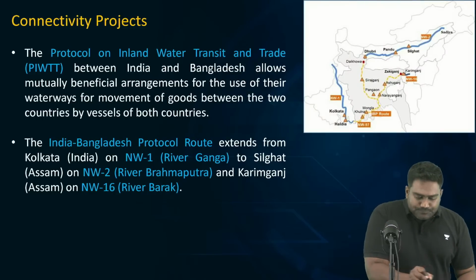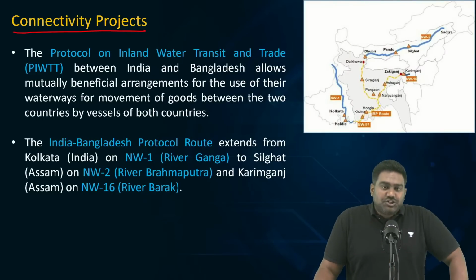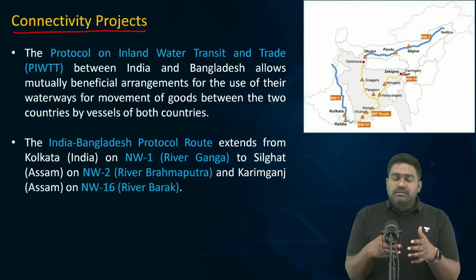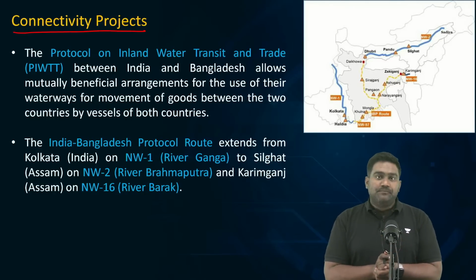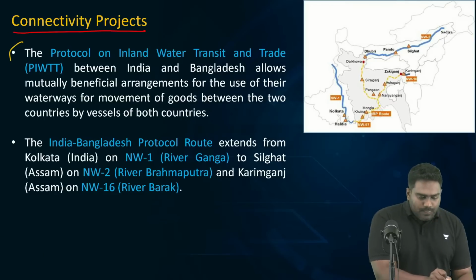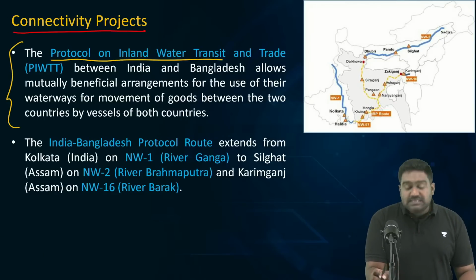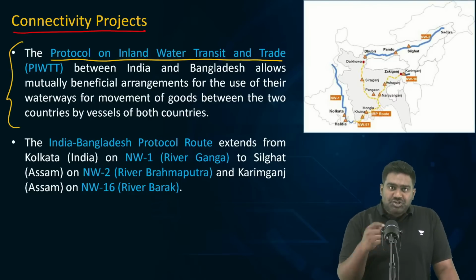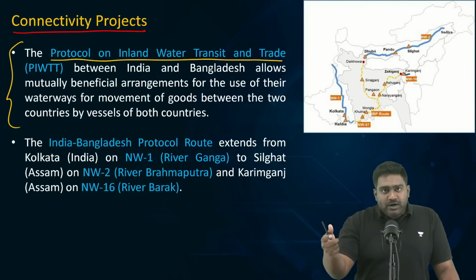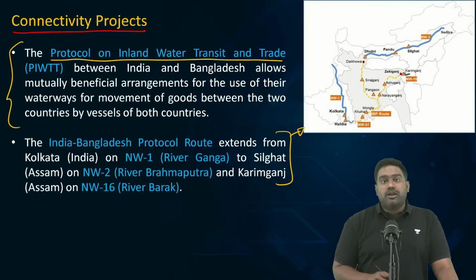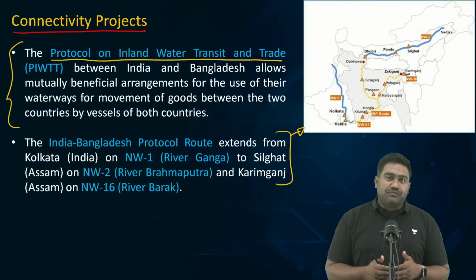Then, if you look at the inland navigation projects that we have, India and Bangladesh have interlinked the inland navigation routes as well. A few years ago, we established a protocol on inland water transit and trade, which facilitates the linkage of our national waterways with the inland waterways of Bangladesh. You would have studied in geography or economy about national waterways of India.